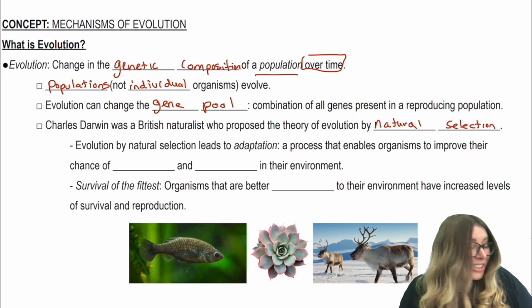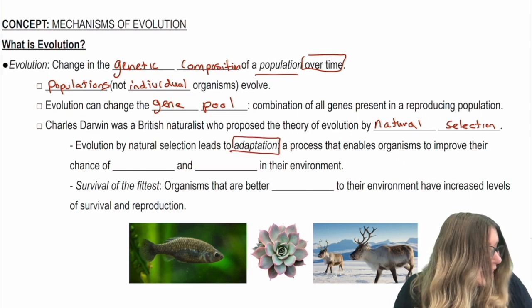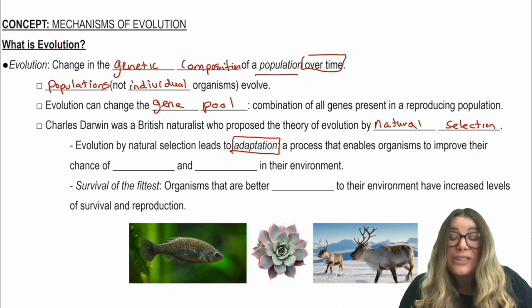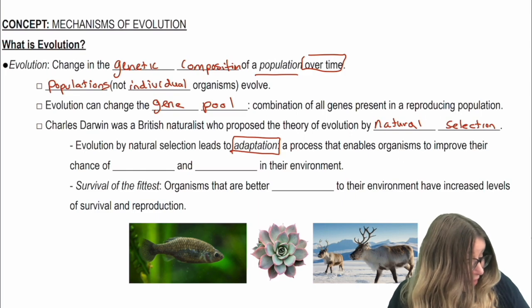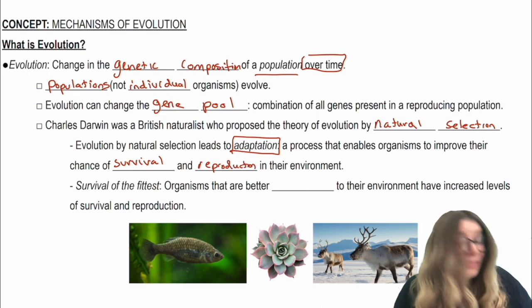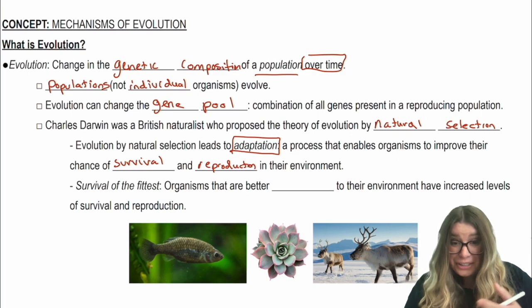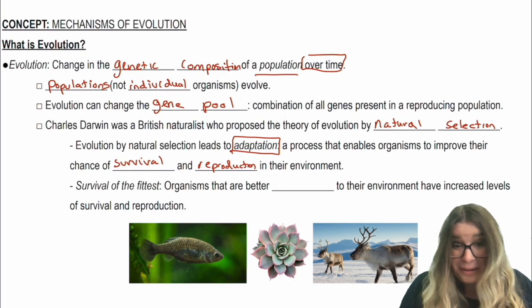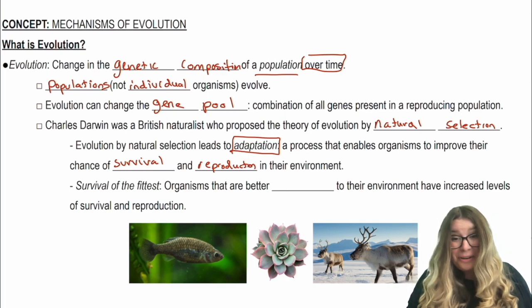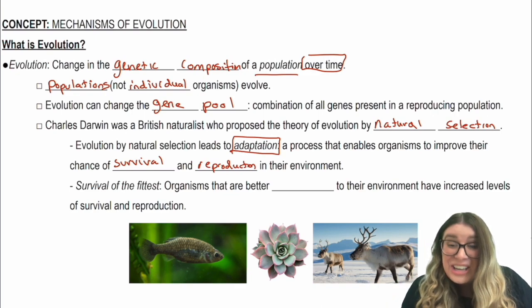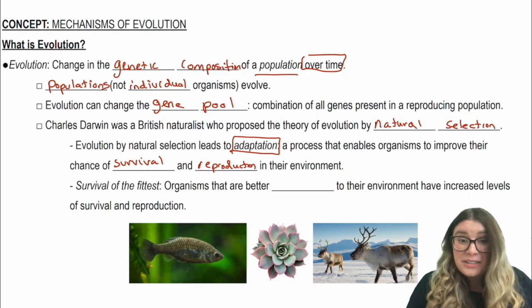Evolution by natural selection leads us to an adaptation. And now what an adaptation is, is a process that enables organisms to improve their chance of survival and reproduction. Organisms need to both be able to survive and reproduce. If they don't survive, they're not going to be able to pass on their genes. And if they don't reproduce, they're definitely not going to be able to pass on their genes to the next generation. So adaptations are important to evolution.